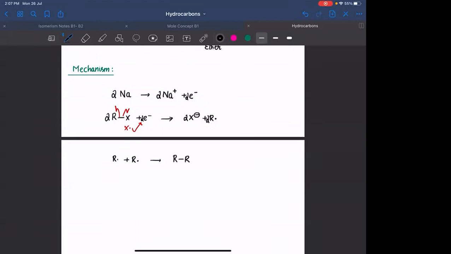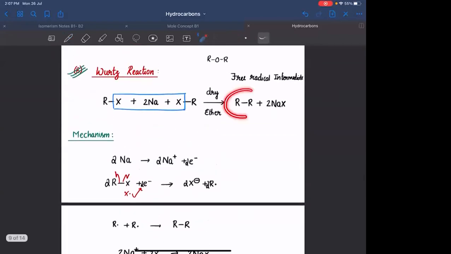Okay. So this X minus and 2Na positive, you can show the reaction as combining with 2X minus to form 2NaX. NaX is the byproduct. The actual product is alkane RR. Is this clear?